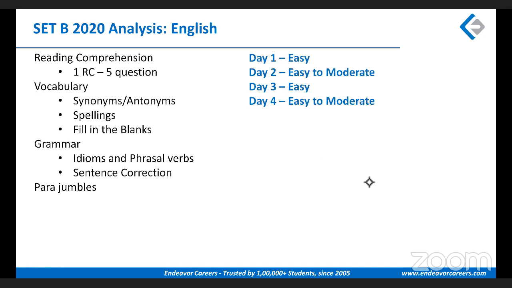Now, we have termed the second day as easy to moderate because of those 2 RC questions, maybe taking a little more time. Apart from that, the section was easy overall. You can see all the days were easy or easy to moderate, not moderate or moderate to difficult. It was easy or easy to moderate, right?